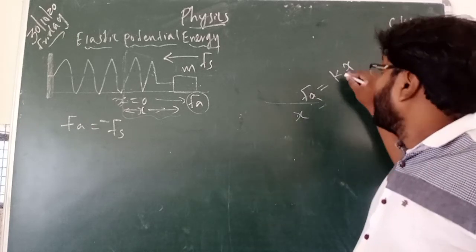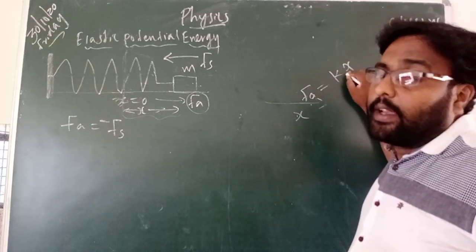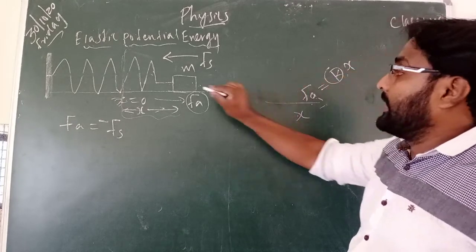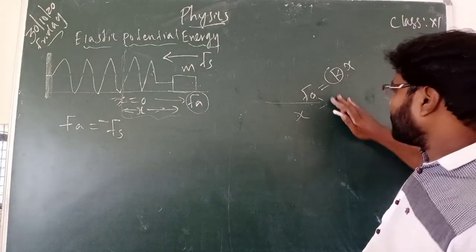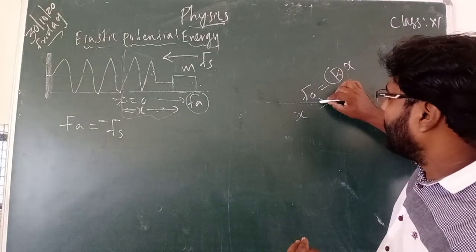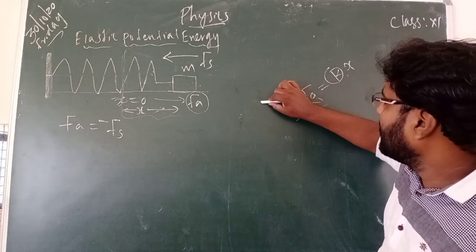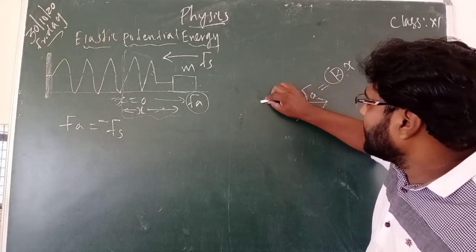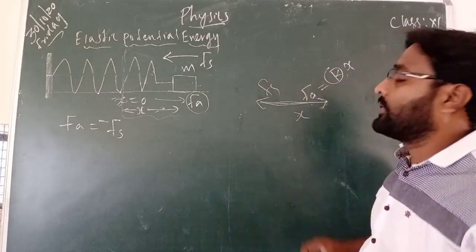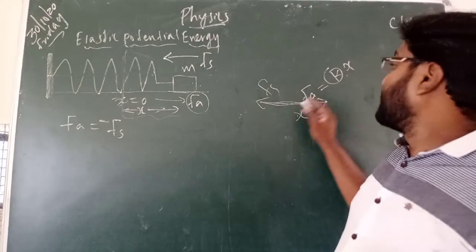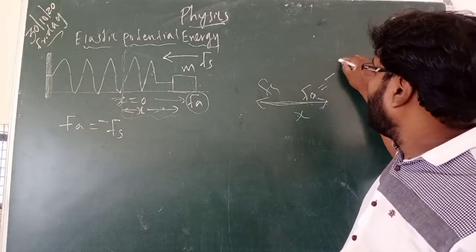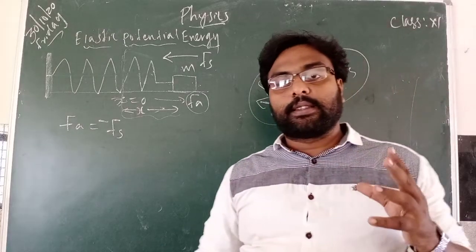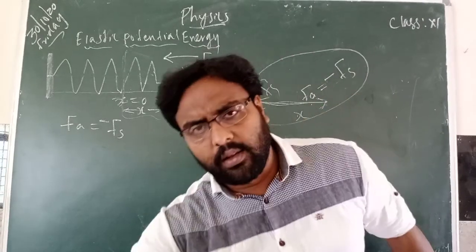We will derive it from F dot dr, and K means what? A spring constant. X means the displaced distance. So, you see, the formula is what? How much distance it is moved in this x direction, that much distance it is going back, in the opposite direction. So Fa is equal to minus Fs. Fa and Fs are equal, but in opposite directions.